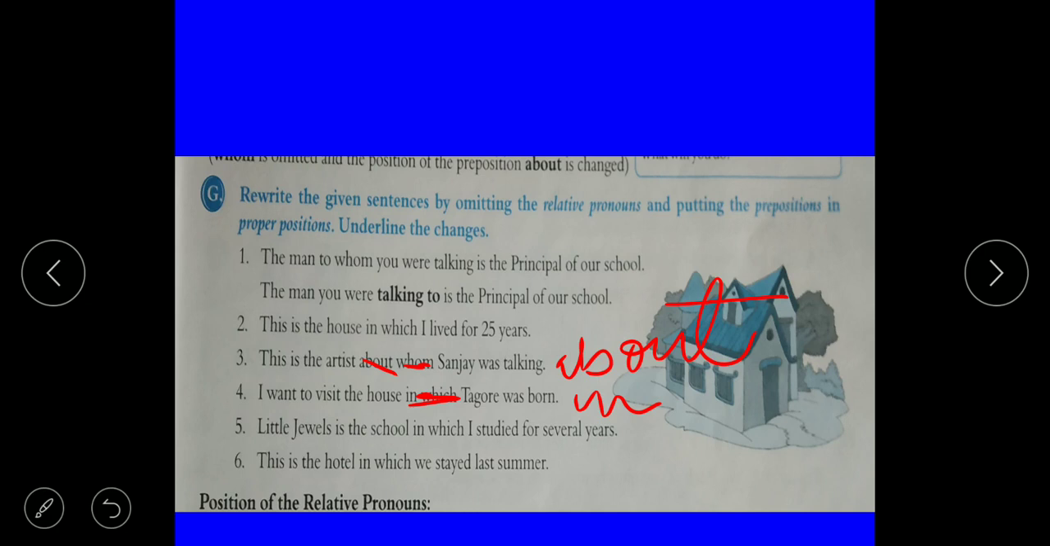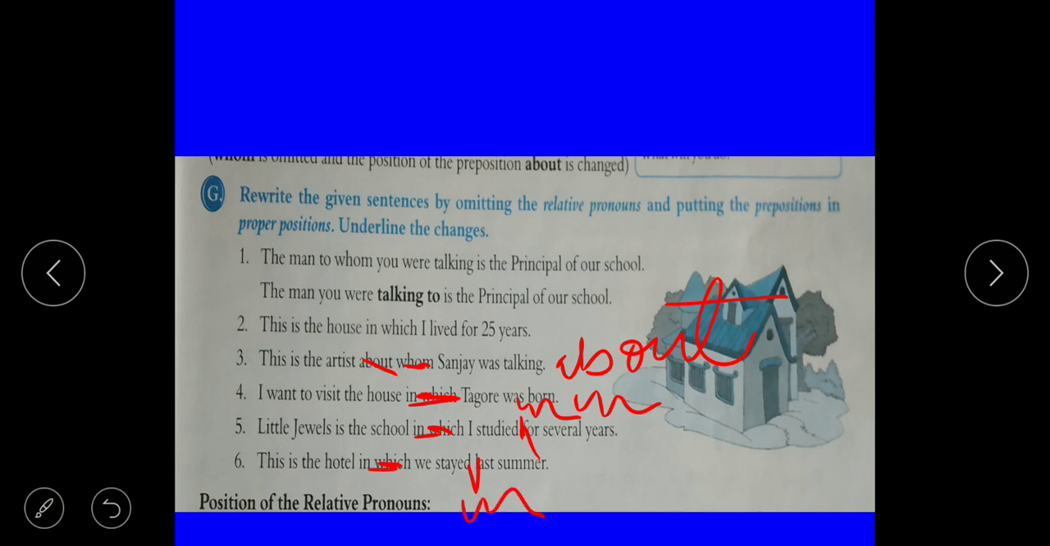Little Jewel is a school in which I studied for several years. Little Jewel is the school I studied in. Cut in which from here and write I studied in. Write in after studied, then for several years. This is the hotel in which we stayed last summer. This is the hotel, cut in which and write in. This is the hotel we stayed in. Here in will come after stayed.